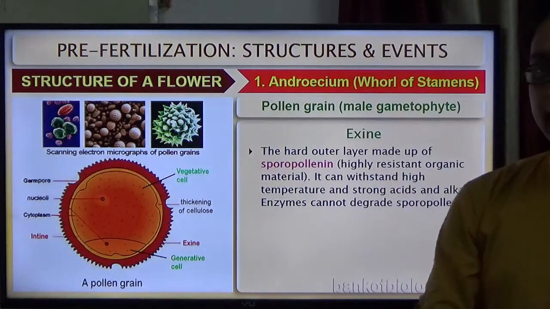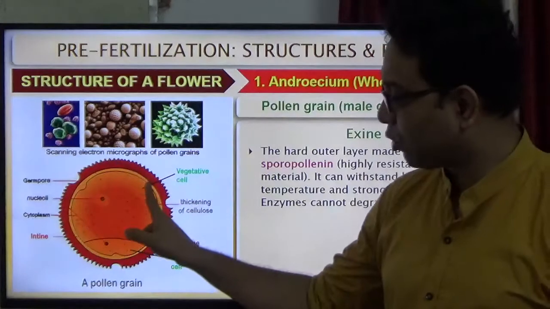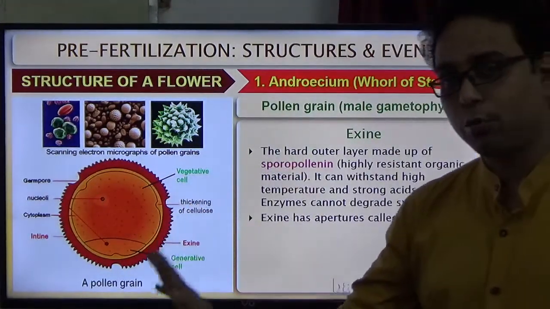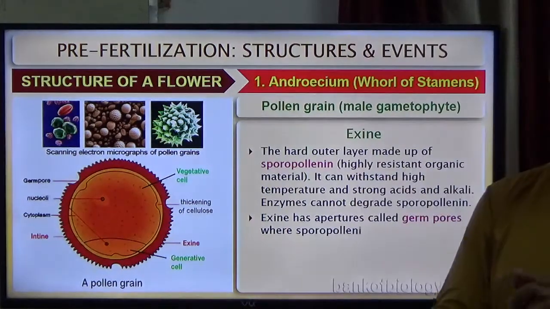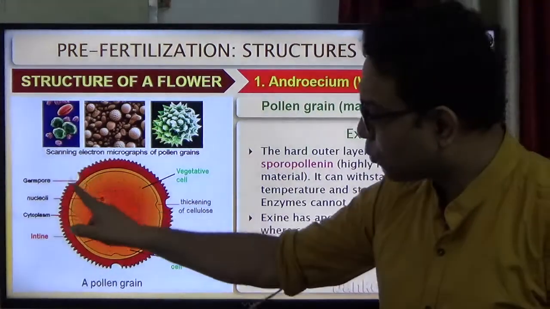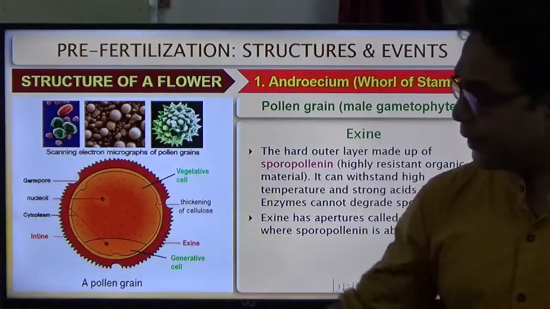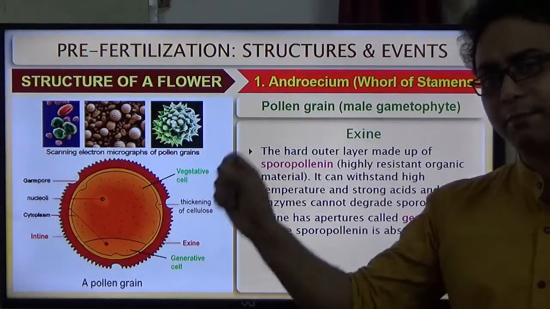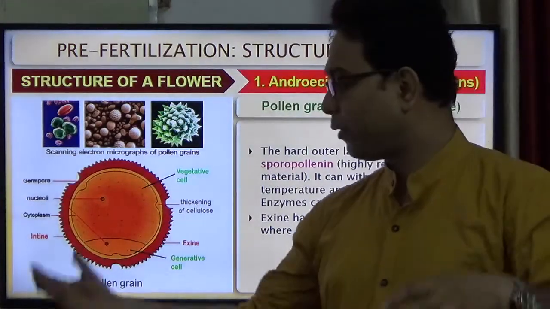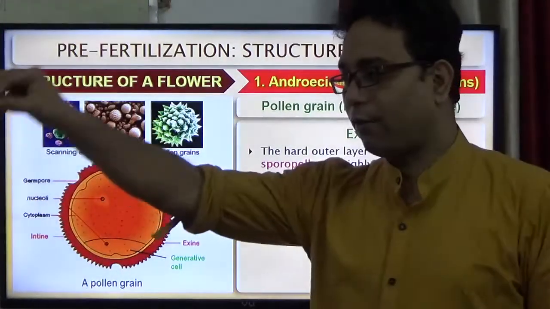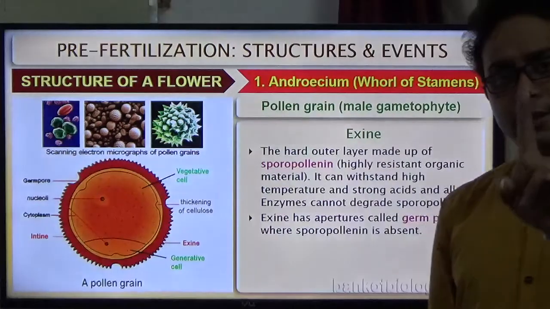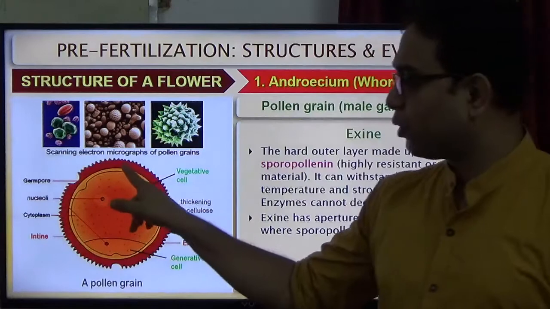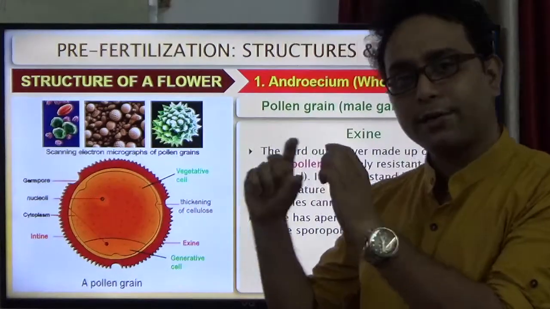So the exine layer is the outermost thick layer. Clear? It contains sporopollenin. Next, the exine has some spots where the exine layer is very thin. Why is the exine layer thin in particular positions? Because when pollen grains fall on the stigma, their main function is to generate the pollen tube. But sporopollenin is a very hard structure.